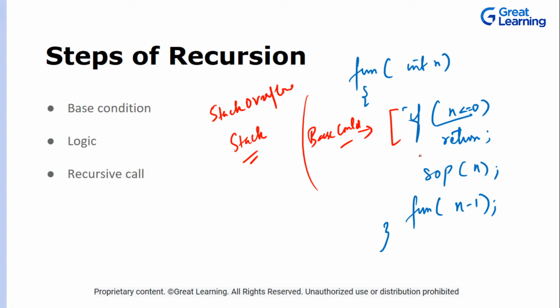Then we are telling it to print this statement. Done. It printed it, and this is your logic. This can be any logic, right? This time around it is a very simple logic, so I'm just printing it. Then comes your recursive call. Okay, done. So these are your 3 major steps. You need to know all these things: what is your logic, what are the things that you're going to do in that function, what is your base condition, so that you know when to stop, and then the recursive call. These are the steps that are required.